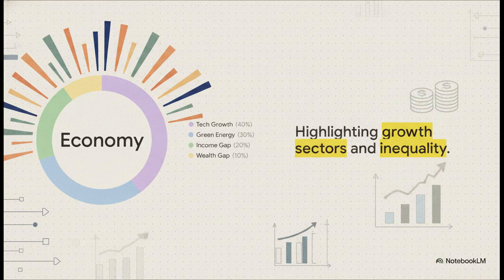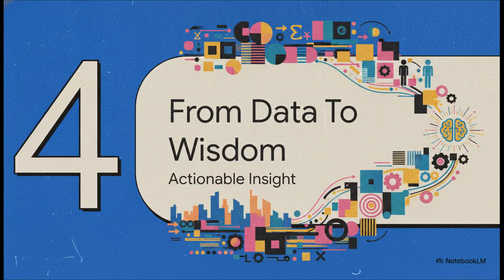The exact same principle cuts through complex macroeconomic data, too. By visualizing the economy proportionally, we can immediately contrast thriving, high-growth sectors with areas of stark inequality. Without visualization, those disparities just get lost in the noise. With it, the narrative jumps right out at you. Which brings us to our ultimate destination. Step 4, moving from data to wisdom.